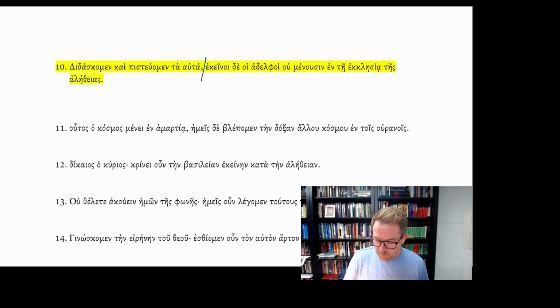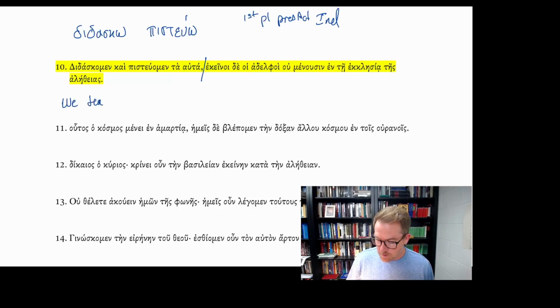Didaskomen, from our verb didasko, I teach, and pisteuomen, from the verb pisteuo, I believe. And both of these are in the first person plural, present active indicative. So, we teach and we believe.